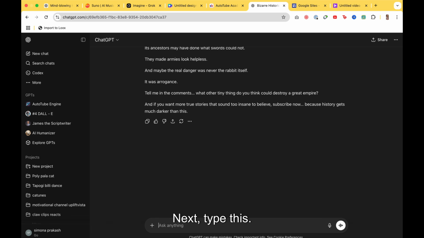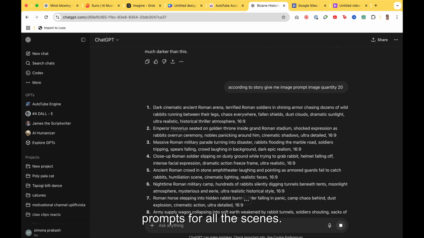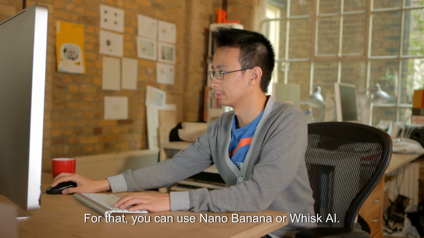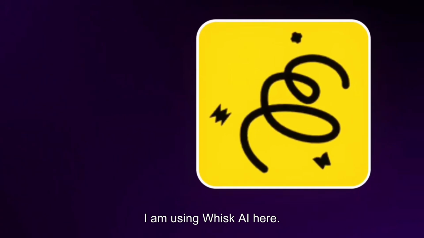Next, type this: Give me image prompts for all scenes according to this story. Image quantity 20. I wrote 20 because I wanted that many images, but you can choose more or less according to your needs. After some analysis, it will generate prompts for all the scenes. Now we need to generate images using those prompts. For that, you can use Nano Banana or Whisk AI. I am using Whisk AI here.